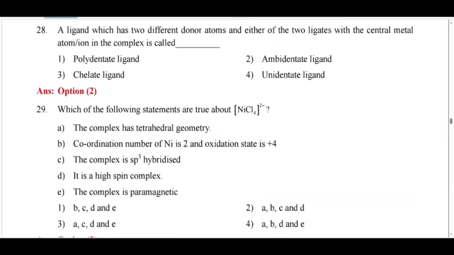A ligand which has two different donor atoms, either of which can bind to the central metal atom in the complex, is called what? An ambidentate ligand. It has two different donor atoms, and it can use any one of them to bind the central metal atom. It is an ambidentate ligand. So next,